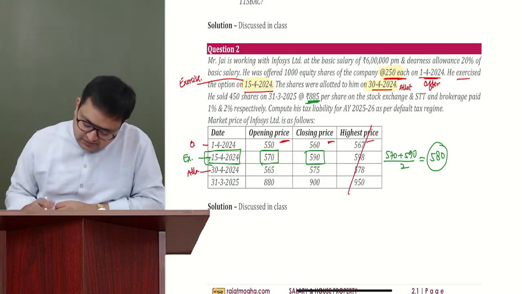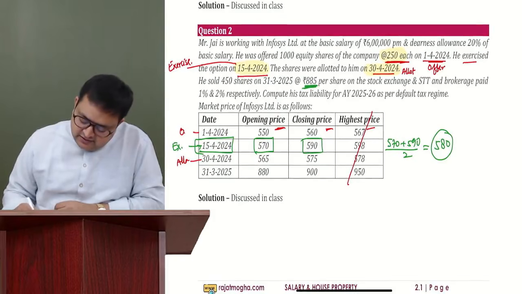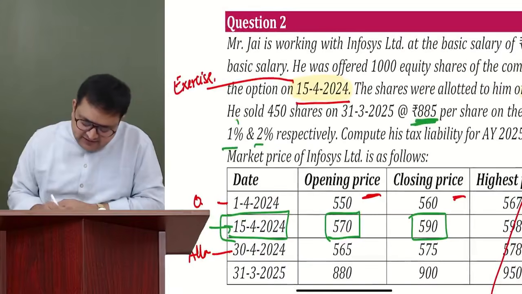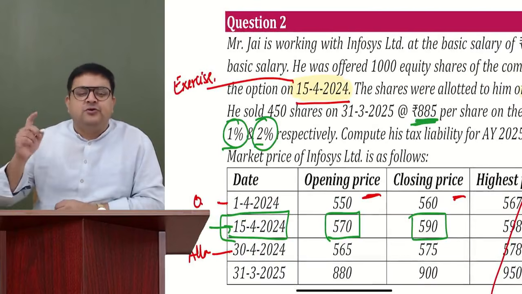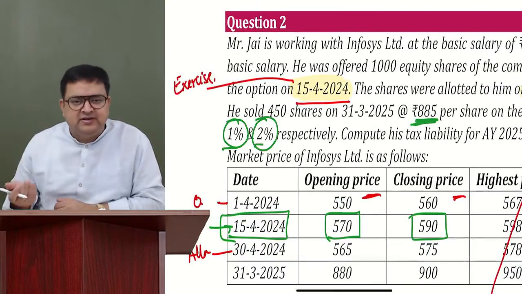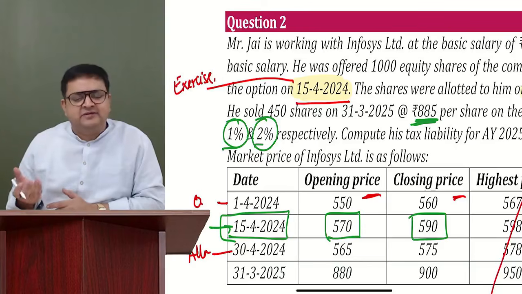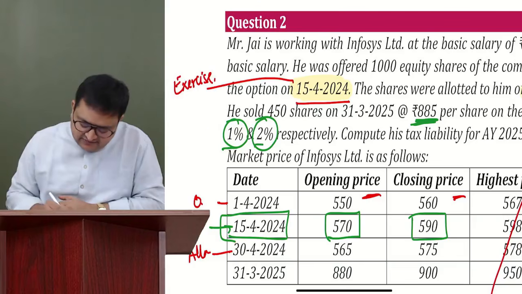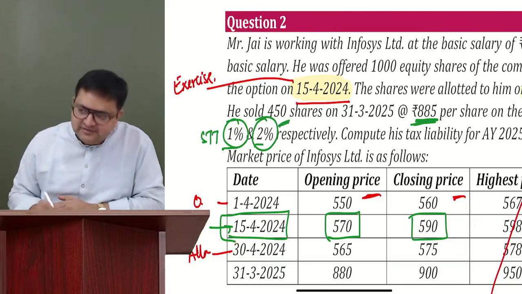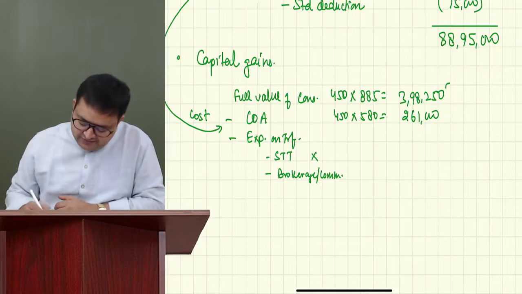Now, they are saying STT and brokerage are paid 1% and 2% respectively. So 1% is STT, 2% is brokerage. So 2% we will allow. 2% of what? 2% of the selling price. If nothing is mentioned, always selling expenses are on selling price. So actual selling price was 3,98,250. So 1% is STT. It will not be allowed. 2% is brokerage. So please allow 2% of 3,98,250.